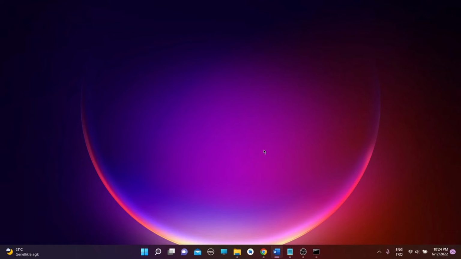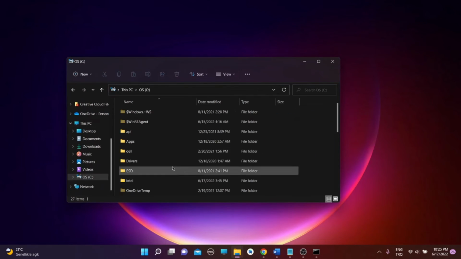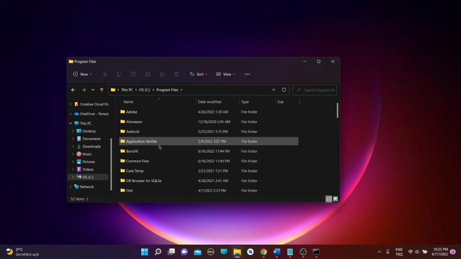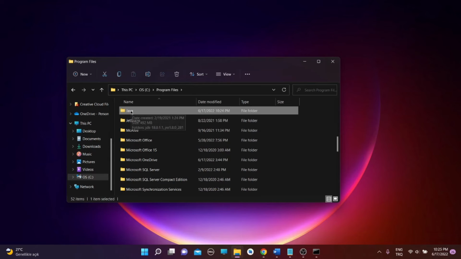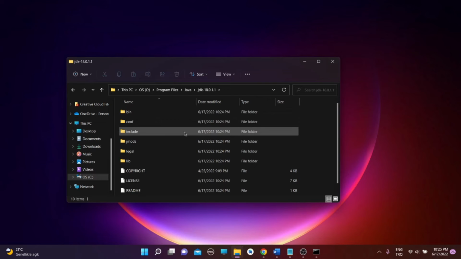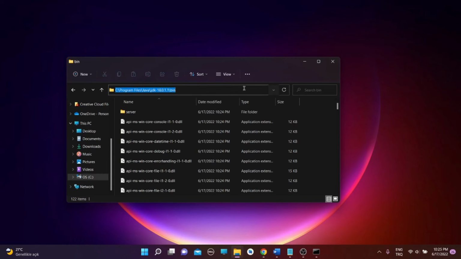After you install JDK, we need to add JDK's bin folder path to environment variables to access the Java compiler from the command line in any directory. So let's go to Program Files, Java, and JDK. Open your computer directory. Let's see, Program Files. Press J on the keyboard. As you can see, JDK is here. Click JDK, click bin. Copy this path